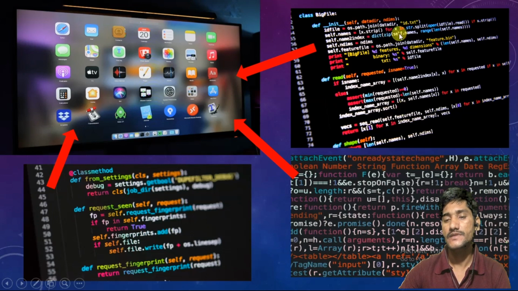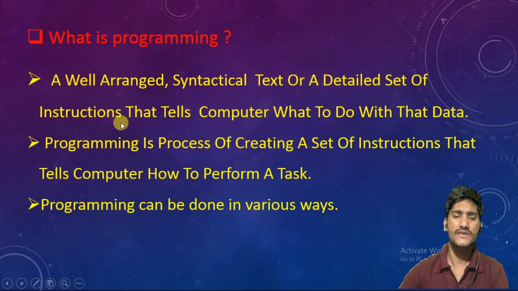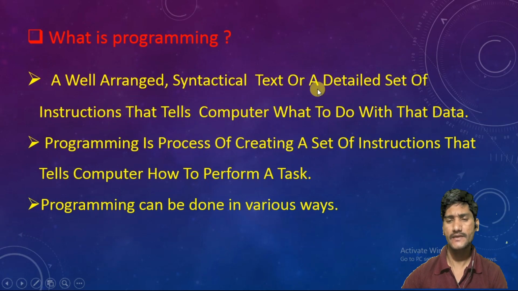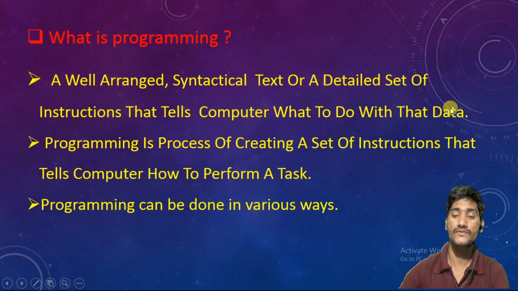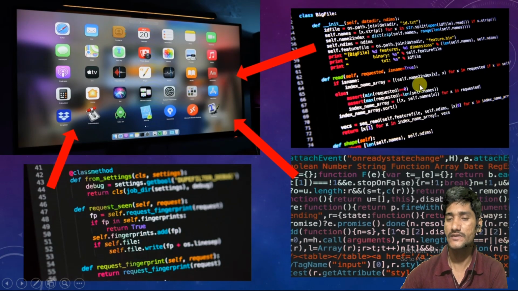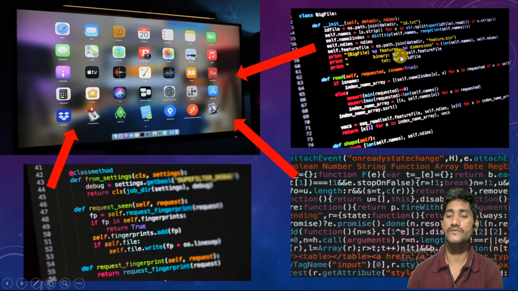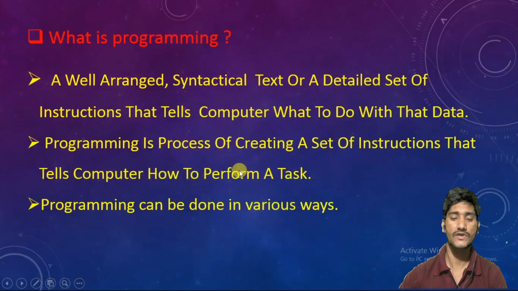The writing of this type of text or this type of instruction or this type of format is called programming, right? So programming is nothing but a well arranged syntactical text or detailed set of instructions that tells the computer what to do with the data. So programming is a process of creating a set of instructions. These are all sets of instructions. What they will tell you: do this, do like that. So these are all instructions to the computer.